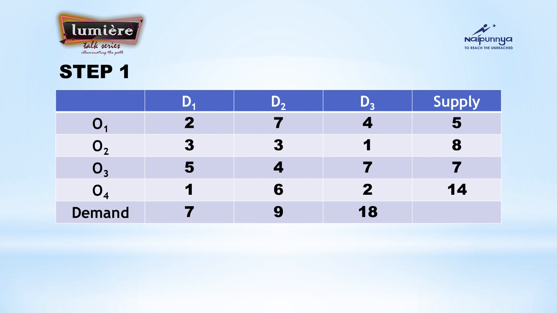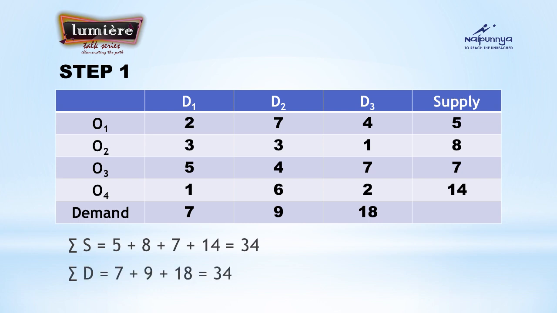So your first step is, you have to check whether it is a balanced or unbalanced problem. For that, you must add the supply and demand. So here you have to add all the supply values first. That is, total of supply, sigma S, is equal to 5 plus 8 plus 7 plus 14. What is the result? It is 34. The same way, add all the demand values, sigma D, that is 7 plus 9 plus 18, again it is a 34.